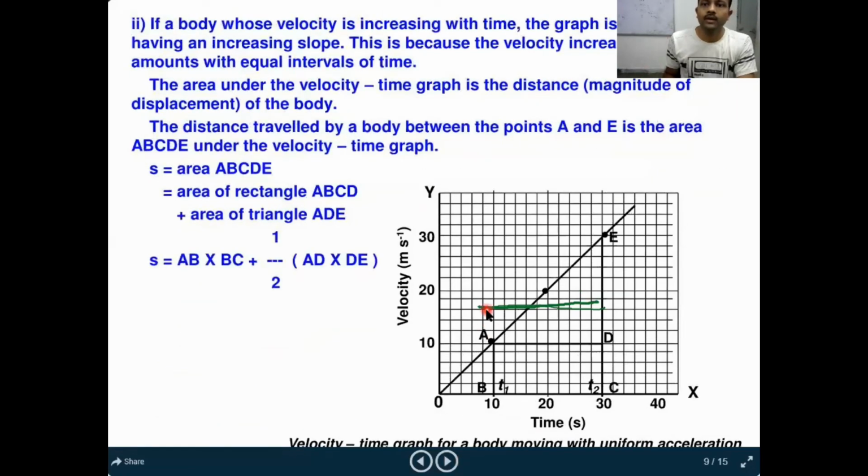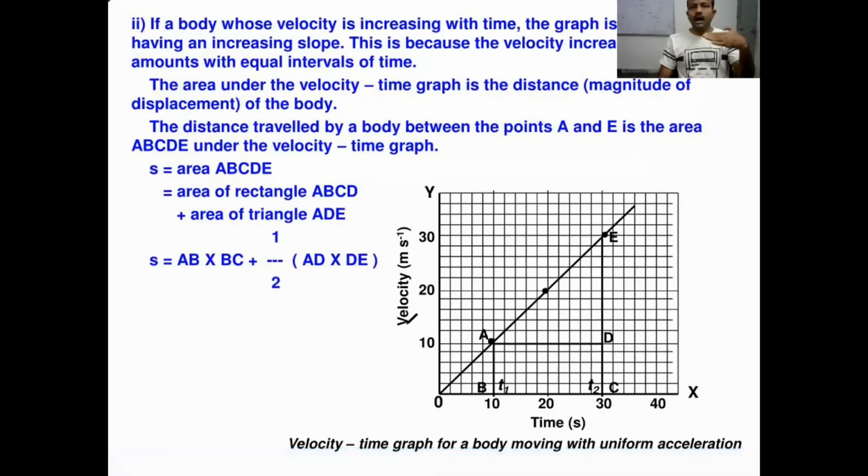Now you see, this is a graph. What does this graph tell you? I will explain this graph. In velocity, where are you taking velocity? On the y-axis. On the x-axis, you are taking time values. With respect to time, let us see what is happening here.